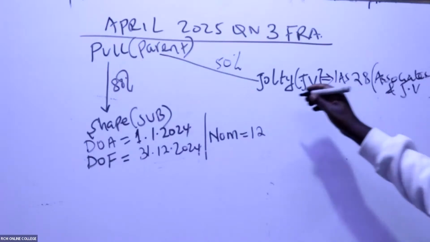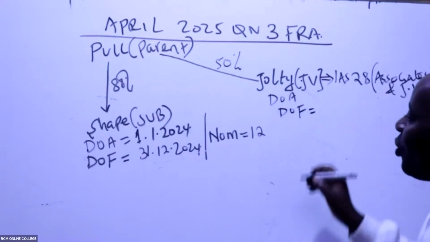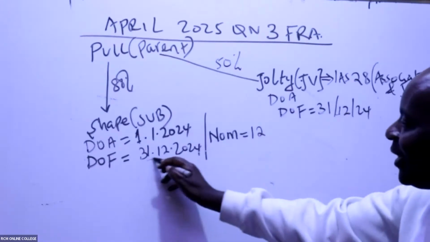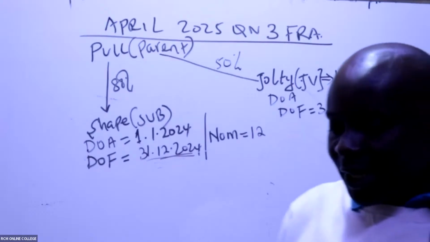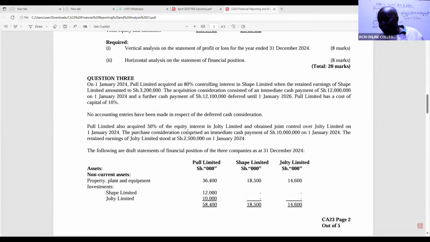So the way you account for an associate is the way you will account for a joint venture. So please tell me the date of acquisition and the date of the financial statements. Date of the financial statements is 31st December 2024. This is the same. So what I need to check is the date when we acquired this interest in Selz. Pool Limited also acquired 50% of the equity interest in Selz Limited and obtained joint control over Selz Limited on 1st January. We are lucky. Coincidence. We are very lucky. 1st January 2024.